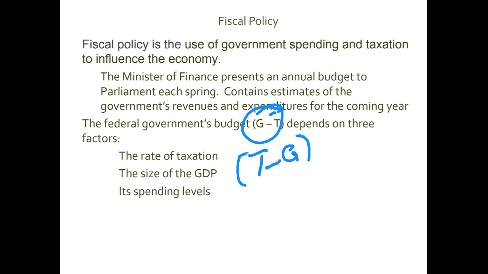Second, the size of the economy, because taxes will depend on your income. And finally, the spending levels. If the government spends less, the deficit is smaller, and if the government spends more, the deficit is larger.